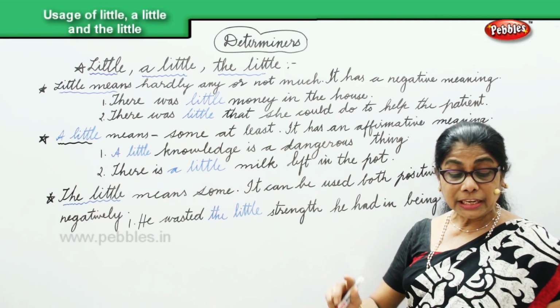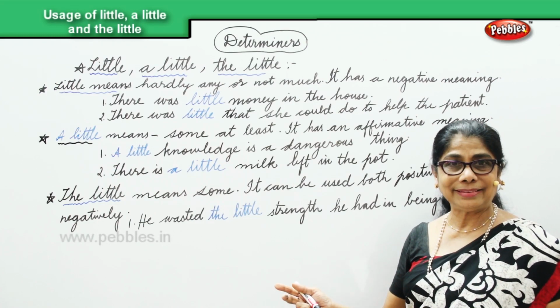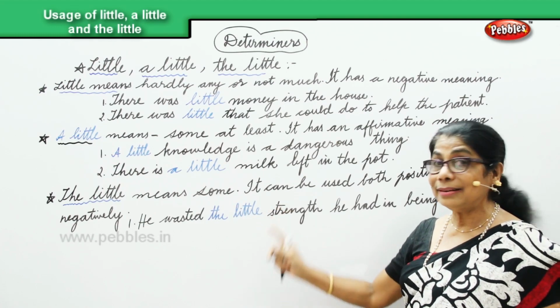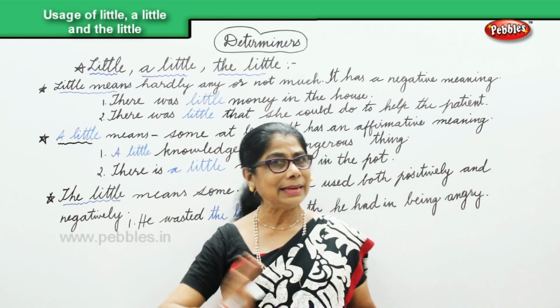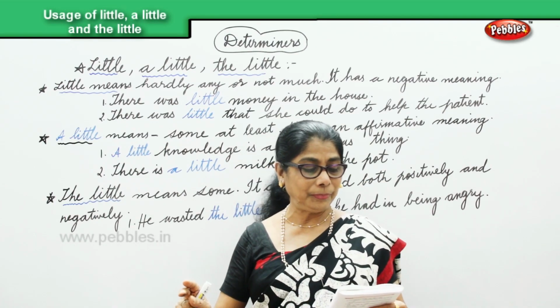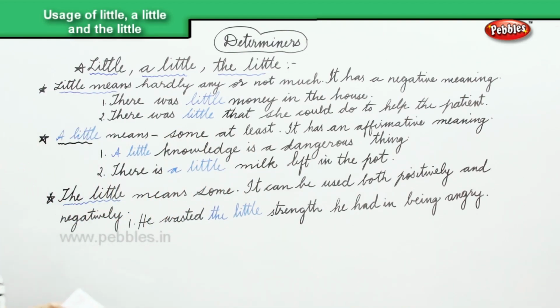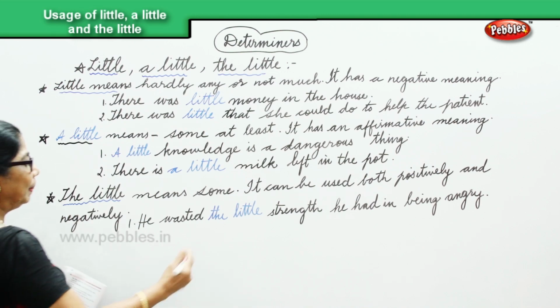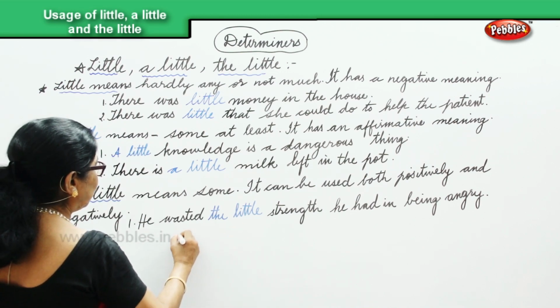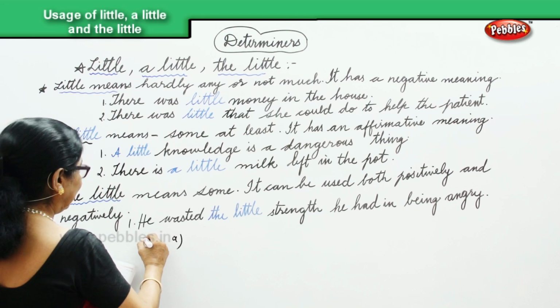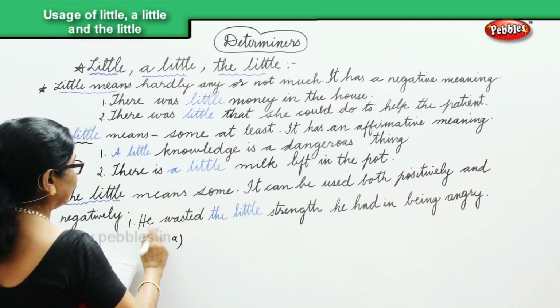In positive, he wasted all his strength. We said the little can be used negatively and positively. The two ways of using it.